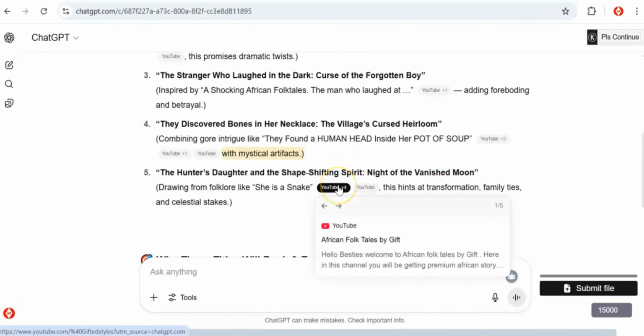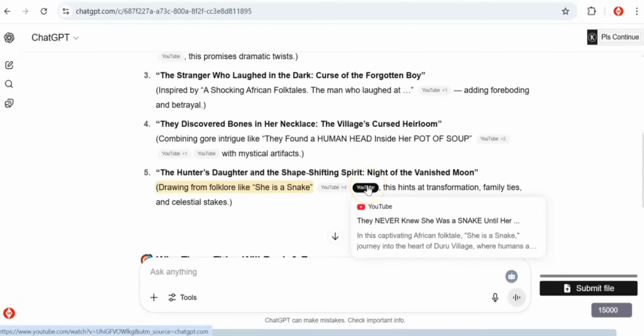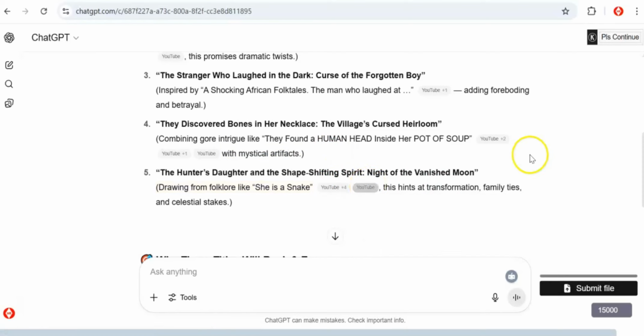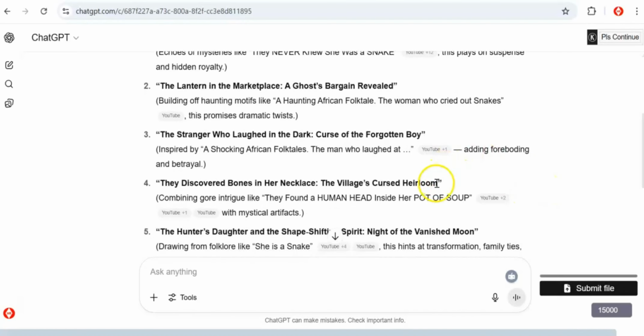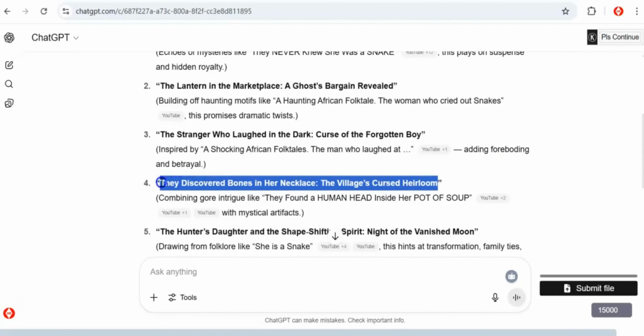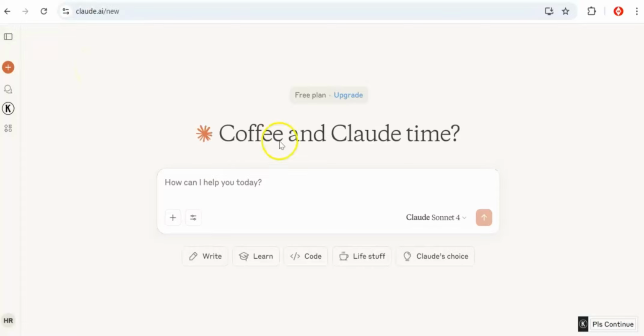So right here I'll pick a title I will use, and I will also show you the second AI tool I'll be using to write my script, as I will not be using ChatGPT for writing my script. I'm using ChatGPT to generate my title alone. So I will go with number 4, which says they discover bones in a necklace, the village's court's heirloom. So right now I will go to Claude.ai. If this is the first time you are hearing about this AI, it is just similar to ChatGPT, and I'm also on a free plan on this platform.